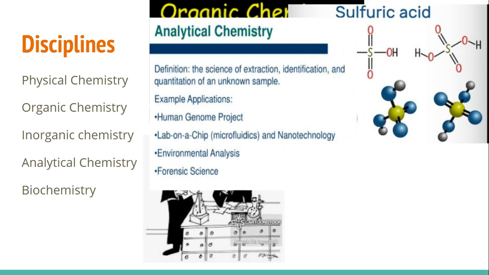They do environmental analysis, which means they take soil samples and see what's composed in your soil. They do nanotechnology stuff. They have the Human Genome Project, which looks at the entire genome of an organism. There's so many applications for analytical chemistry, but basically you're taking a compound and breaking it down so you can see the individual microscopic portions of that particle.